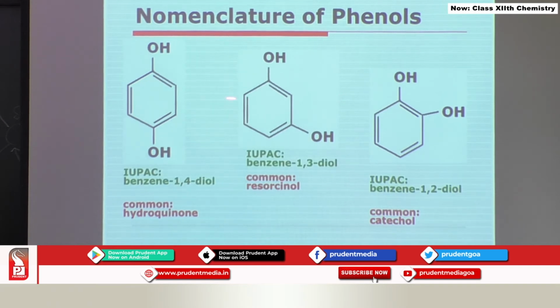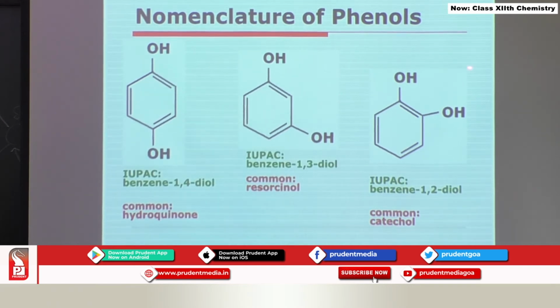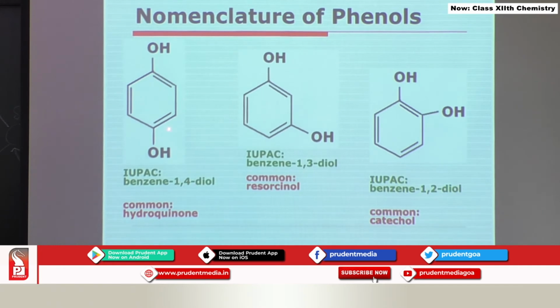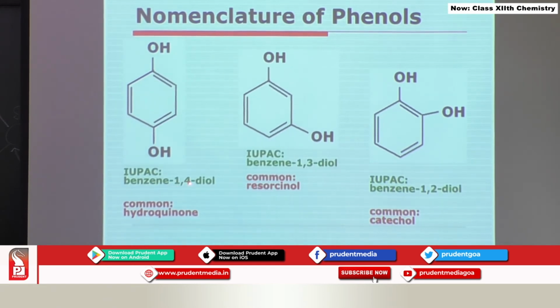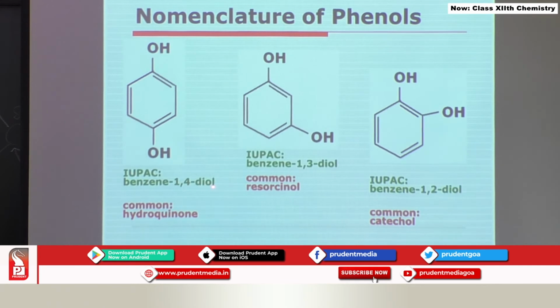Again here is a different class of phenols in which there are 2 OH groups on the benzene nucleus. So, here we have OH groups at 1,4 position from each other. So, the IUPAC name is benzene-1,4-diol since 2 hydroxyl groups are present on the benzene ring. The common name of this compound is hydroquinone.